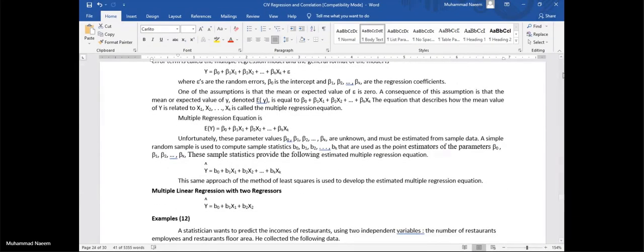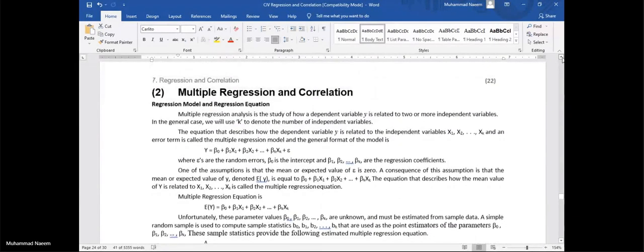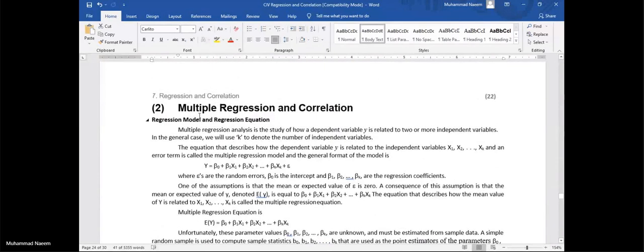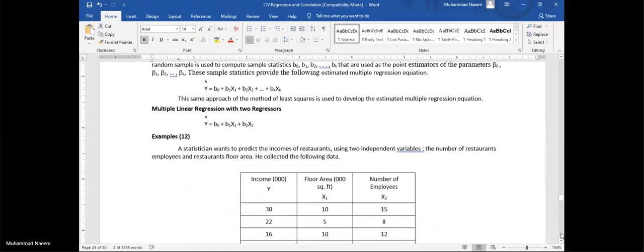Next is a little about multiple regression and correlation, but we will discuss only multiple regression. We will develop a multiple regression relation. This relation will be of y on x1 and x2. This relation is of one variable on 2. That's why this is called multiple linear regression.